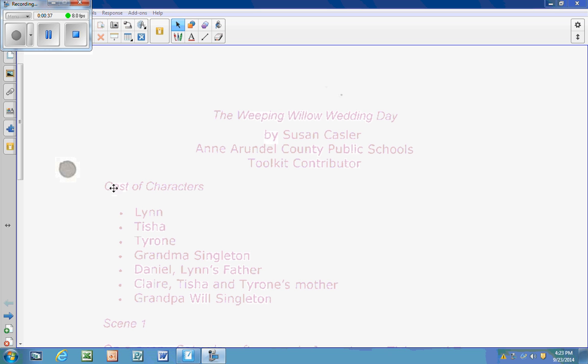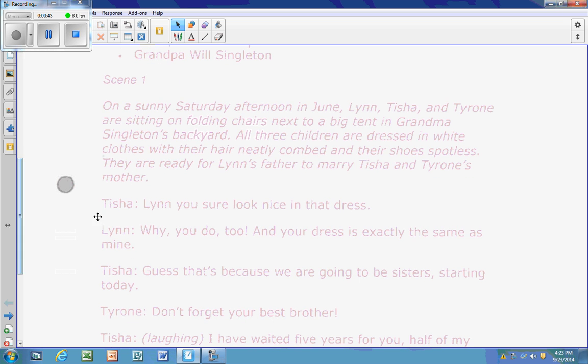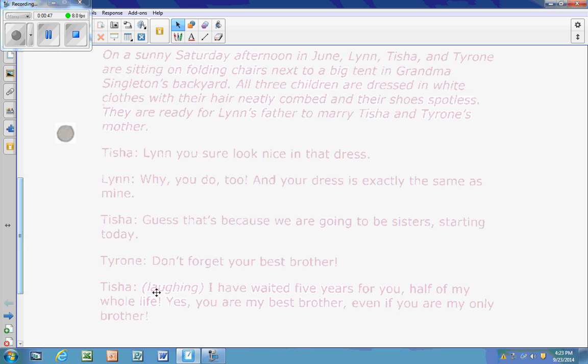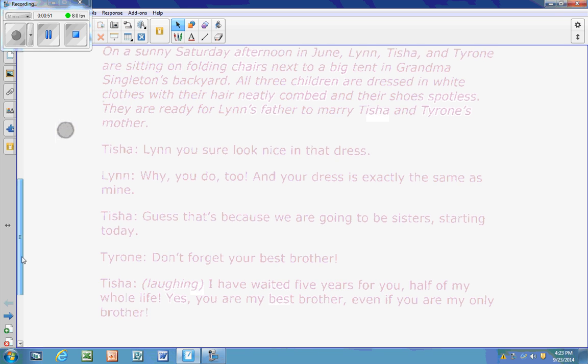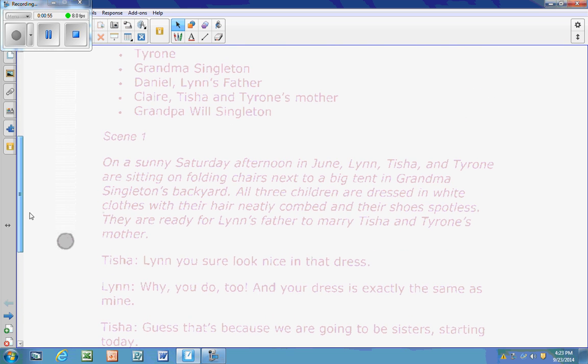So I'm looking here, I see cast of characters, I see scene 1, I see the characters' names and then what they say. I also see in parentheses stage, it looks like stage directions or some kind of thing that each character does. So the text feature here is showing me that this is a play. Then number 3 says to check out the questions.